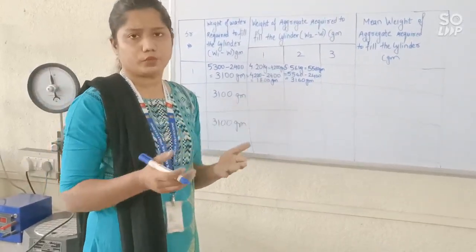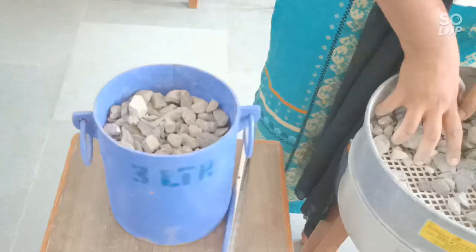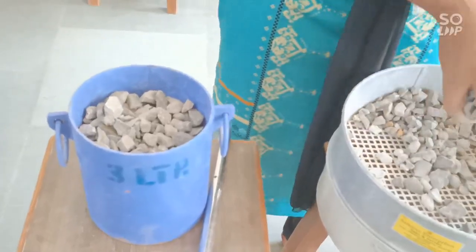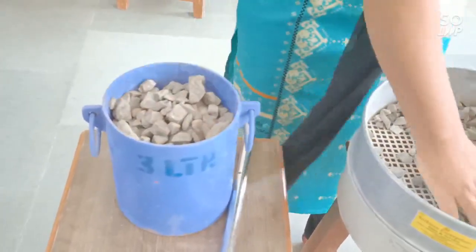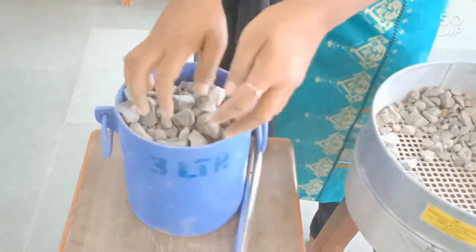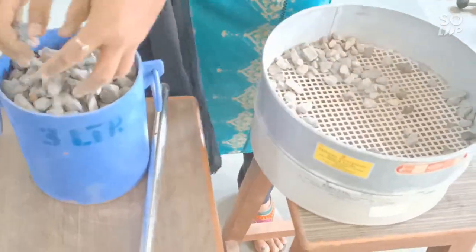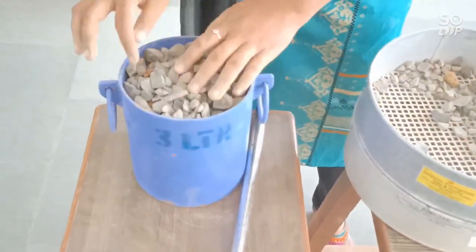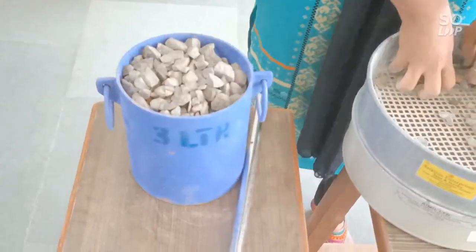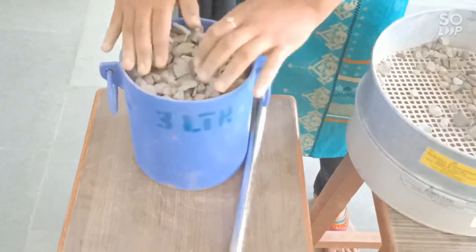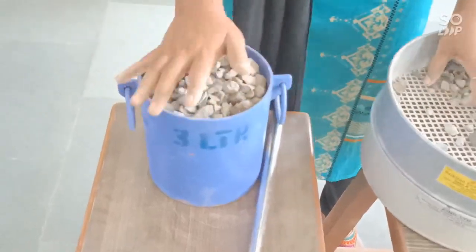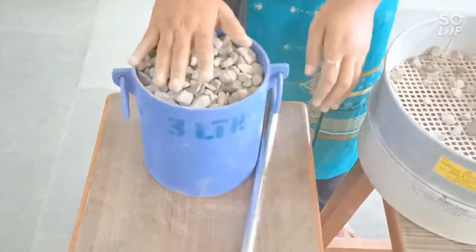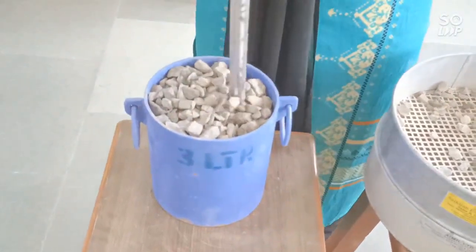Now we are going to perform for our third layer. Now we are going to fill the cylinder. That is our third layer. Remove the extra aggregate, if there is any extra aggregate. Now we are going to tap it.